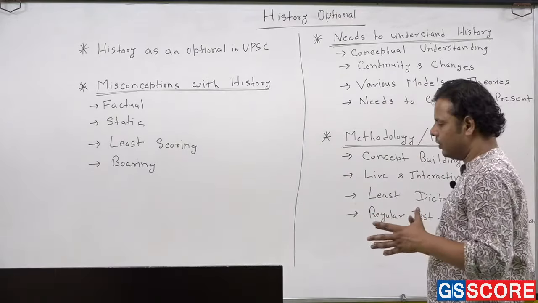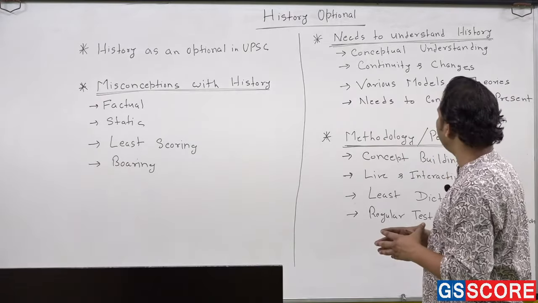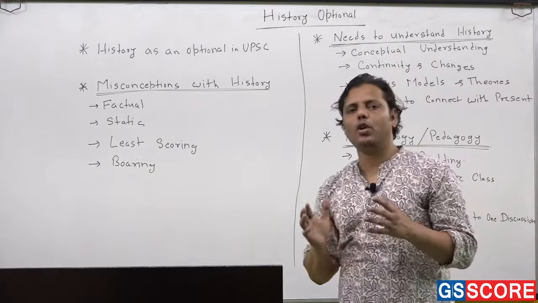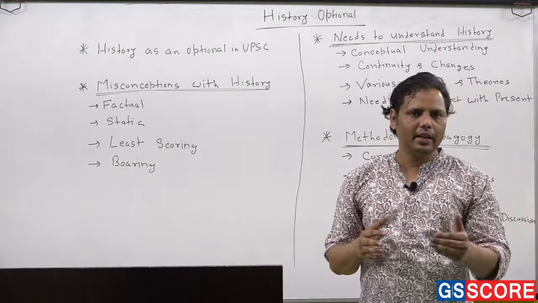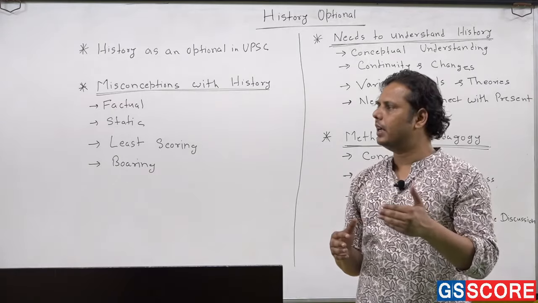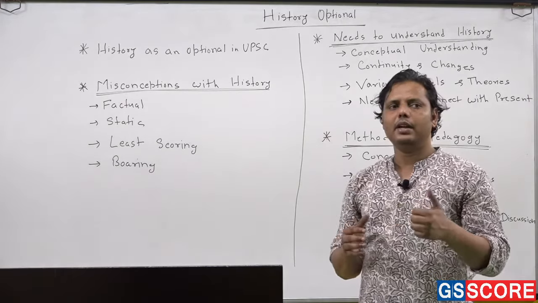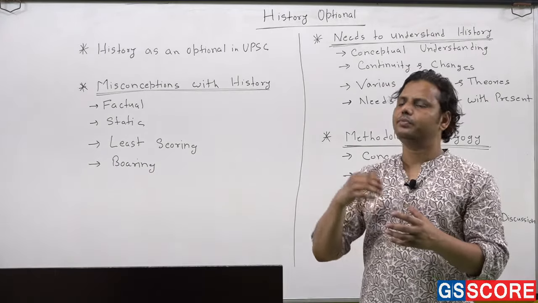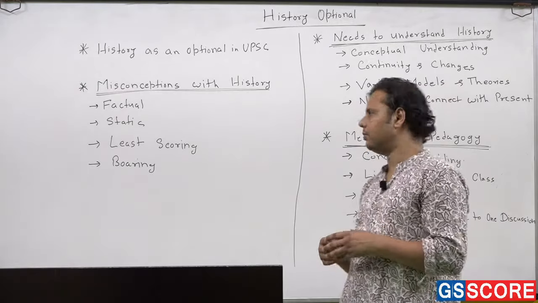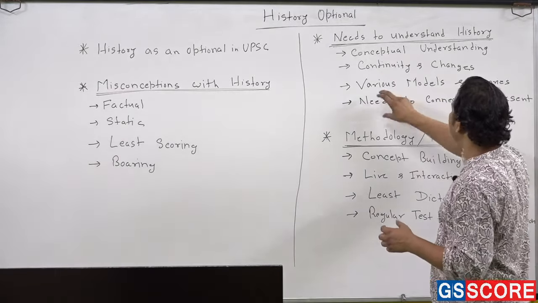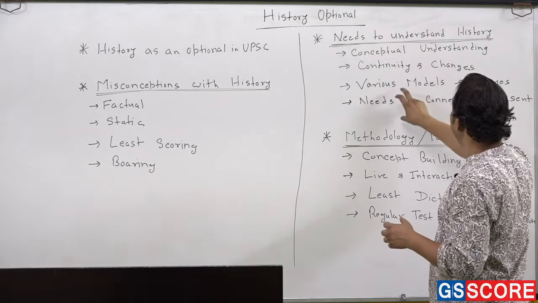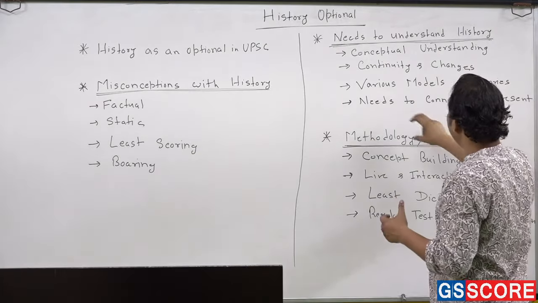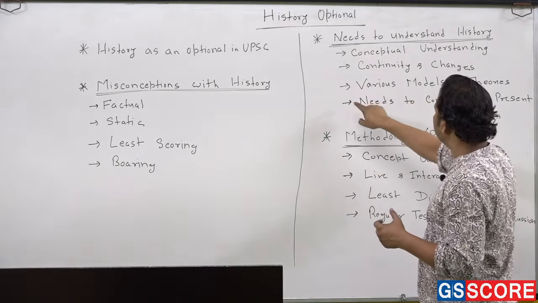One more very important thing, which I discussed earlier also: whenever you read history, you need to understand the basic objective of any discipline. I told you that history is basically to understand our present. By understanding the past, we understand our present, and at the same time we make our future better. This is the basic objective. So you have to learn how to connect things that happened in the past to our present, so that we can shape our future better. Always try to understand history with this perspective.